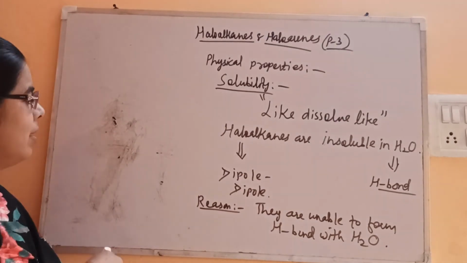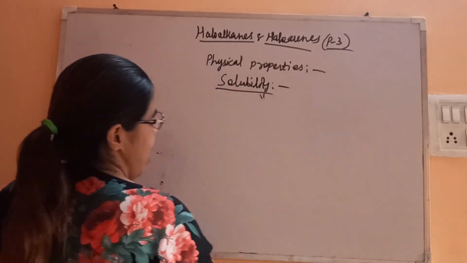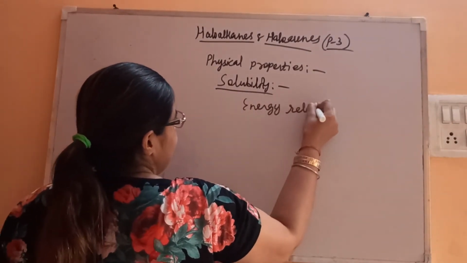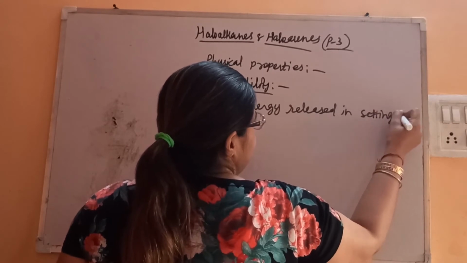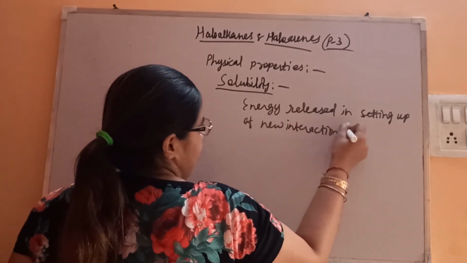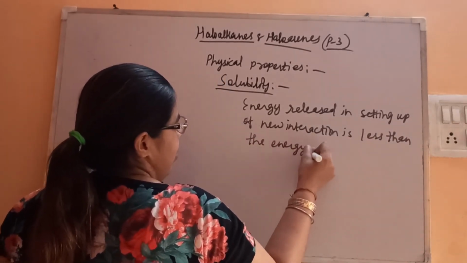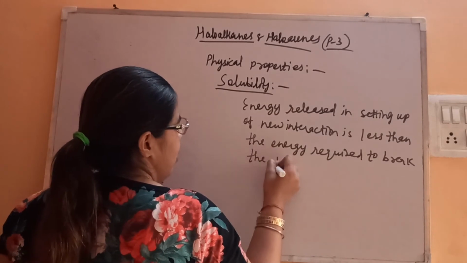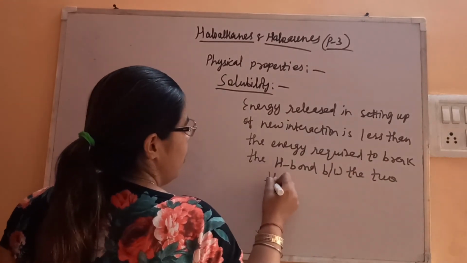So this you can write here. This is the reason, and then in continuation you can write that the energy released in setting up of new interaction is less than the energy required to break the hydrogen bond between the two water molecules.